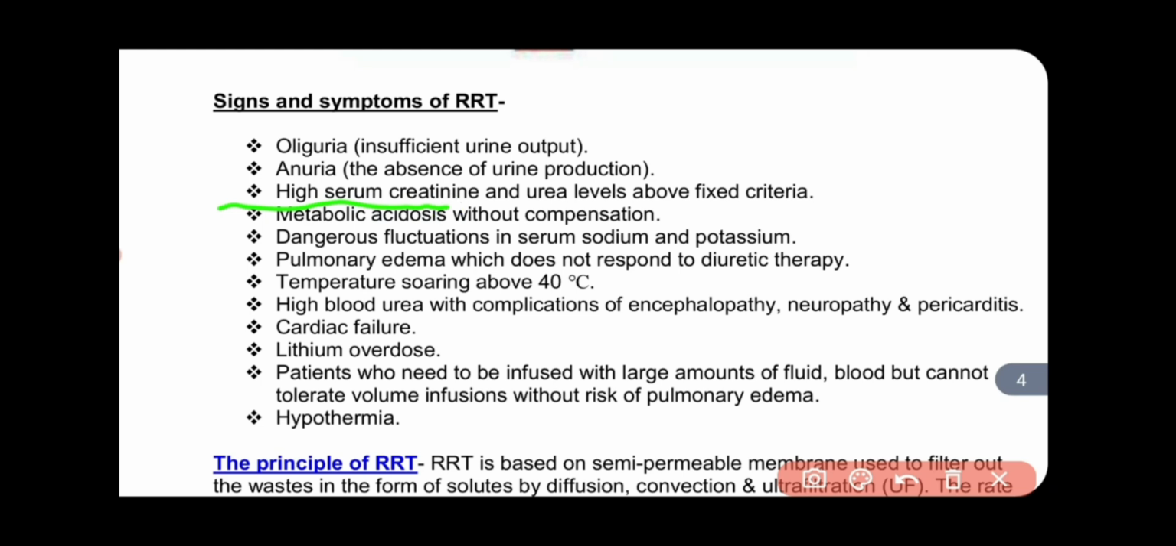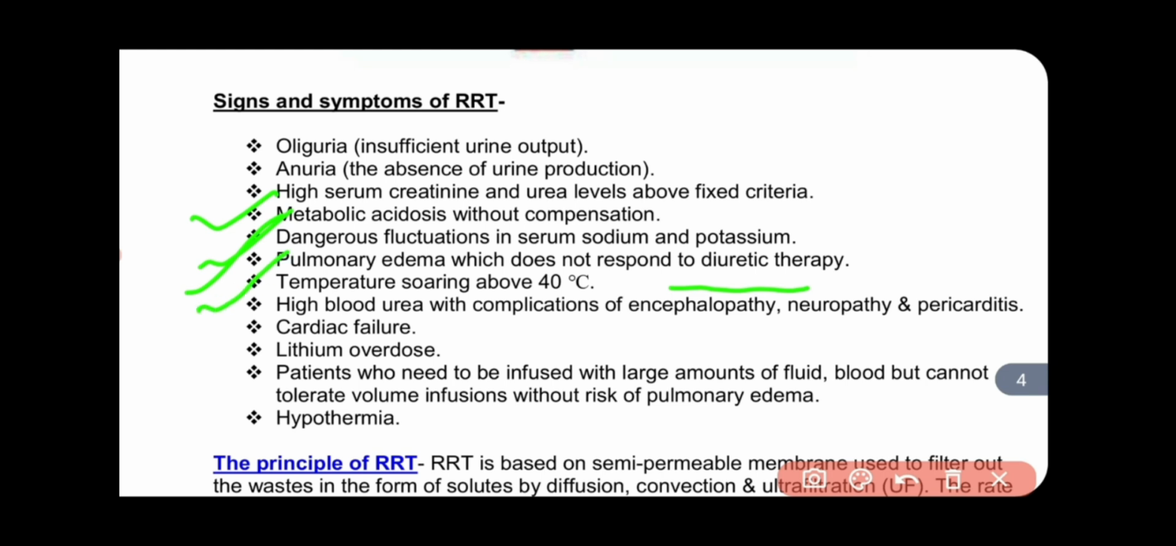High serum creatinine and urea level above the fixed criteria. Also metabolic acidosis without compensation. Dangerous fluctuation in serum sodium and potassium. Persistent pulmonary edema which does not respond to diuretic therapy. If the patient is treated with diuretic therapy or other therapy, but the pulmonary edema does not go away, in that situation we do RRT.